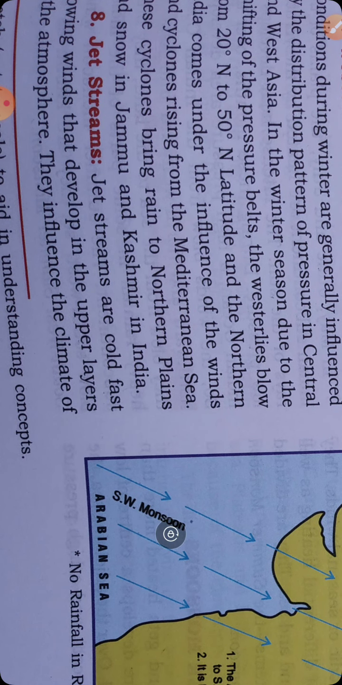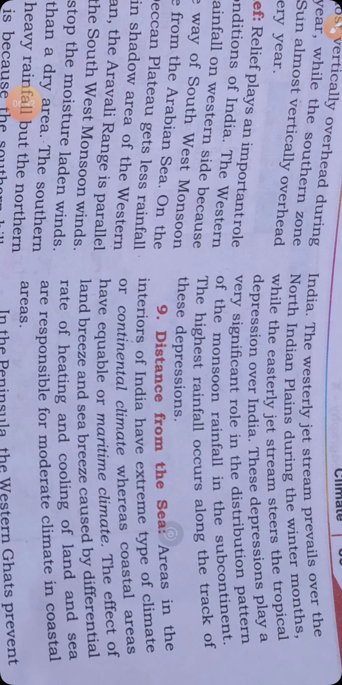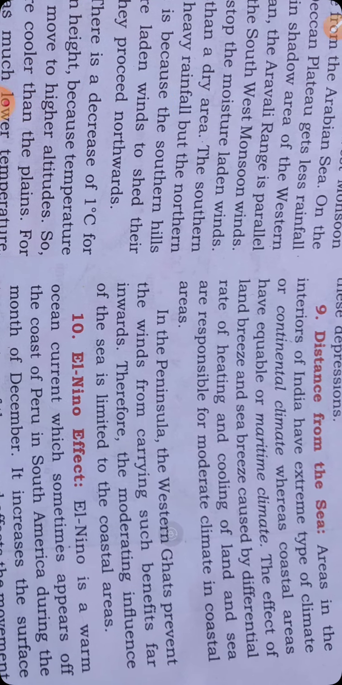You are familiar with jet streams. Let us focus on jet streams. Jet streams are cold, fast blowing winds that develop in the upper layers of the atmosphere. They influence the climate of India. The westerly jet stream prevails over the North Indian plain during winter months, while the easterly jet stream steers tropical depressions over India. These depressions play a very significant role in the distribution pattern of the monsoon rainfall in the subcontinent. The highest rainfall occurs along the track of these depressions. So, depressions you have well understood.